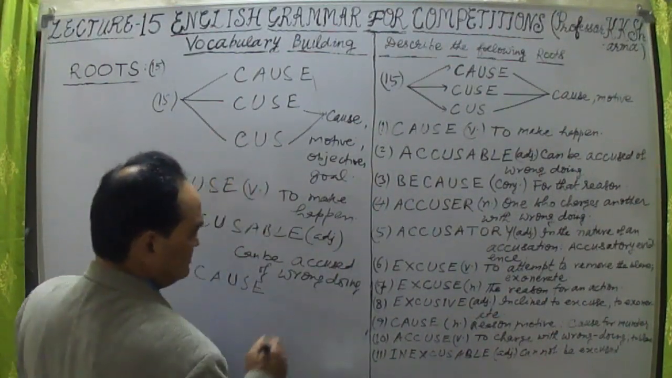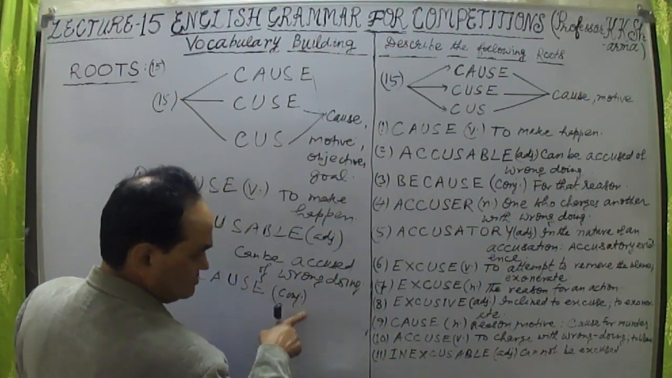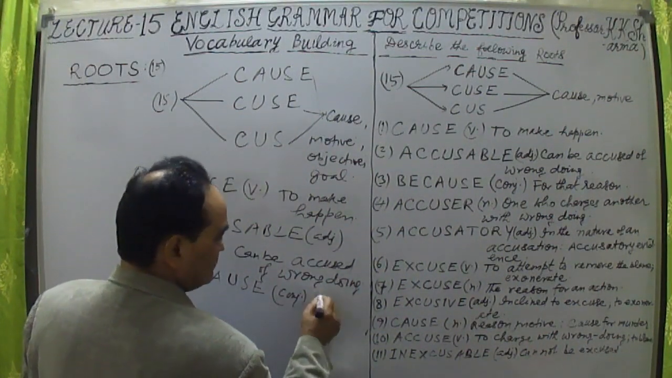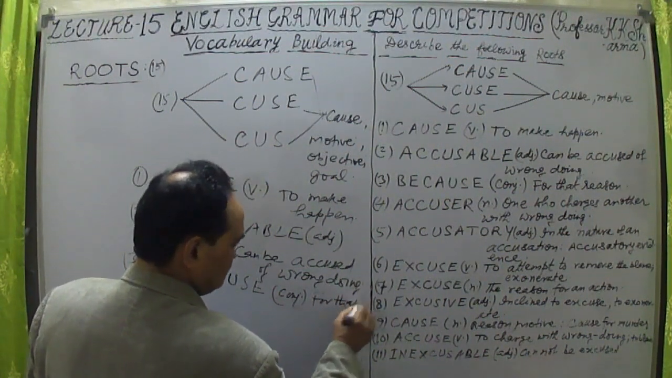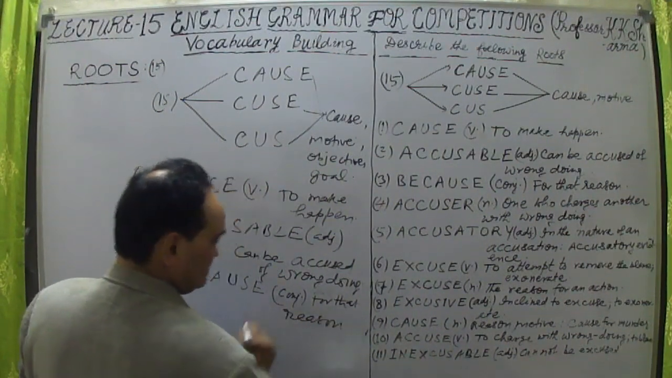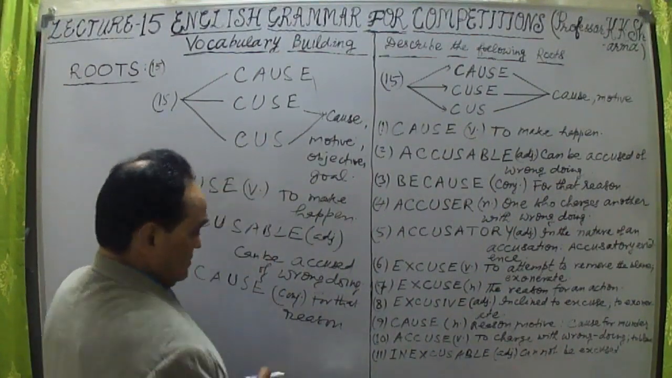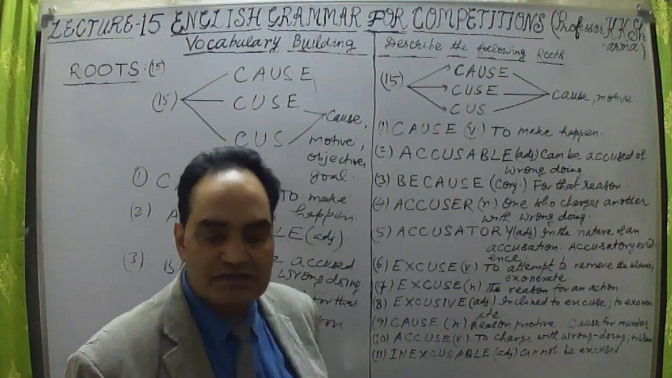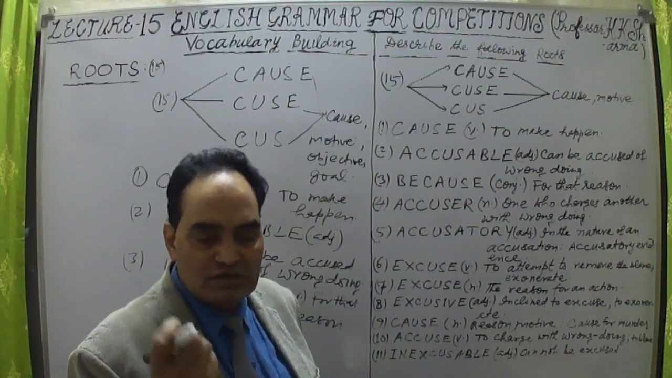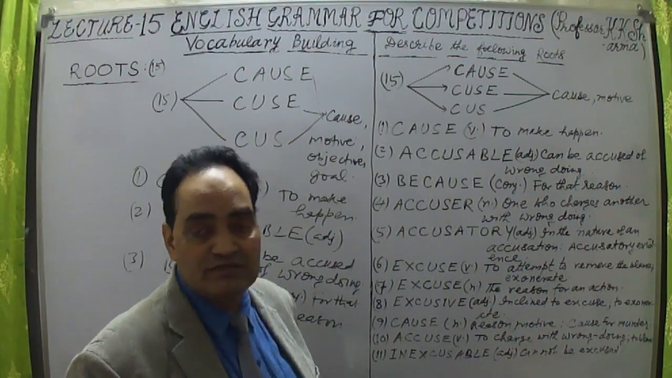Now, because, for that reason, is a conjunction here. I'm writing here: conjunction, part of speech, not any other part of speech. Because means for that reason. If you want to express this in a sentence: I have invited him here because I want to narrate to him the actual things which have happened in my life. Because of that, I have invited him here.